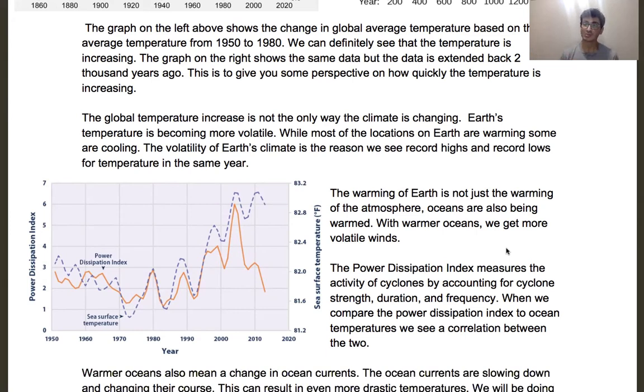So as the sea temperature warms, so do dangerous winds. We're also getting more hurricanes as well, which is something that, again, natural disasters is not what we want. It's not good for humans, it's not good for animals, it's really not good for anybody. So warmer ocean temperatures means more volatile winds as well.